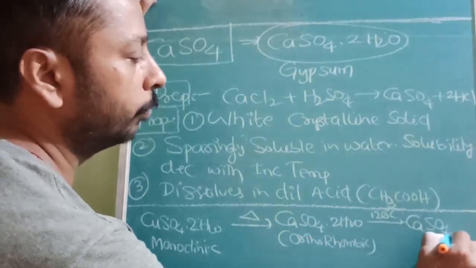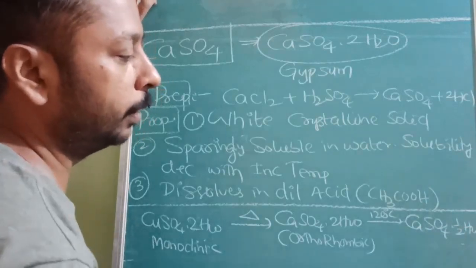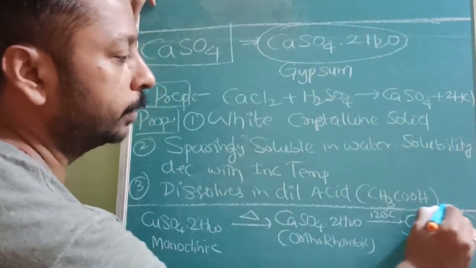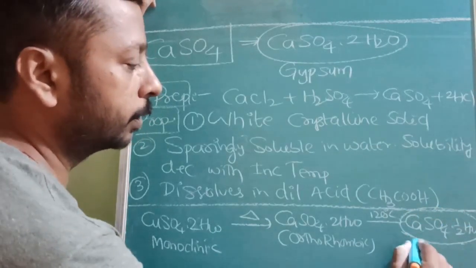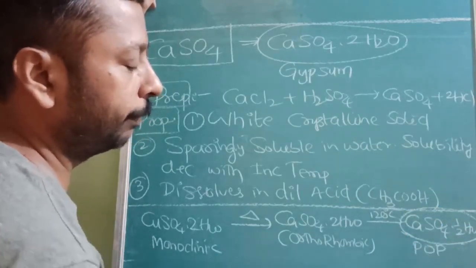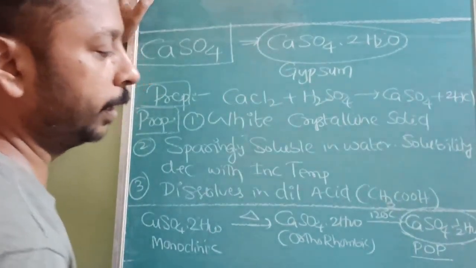Then we get CaSO4·½H2O, the hemihydrate. The chemical name is calcium sulfate hemihydrate, but its commercial name is famous: plaster of Paris.